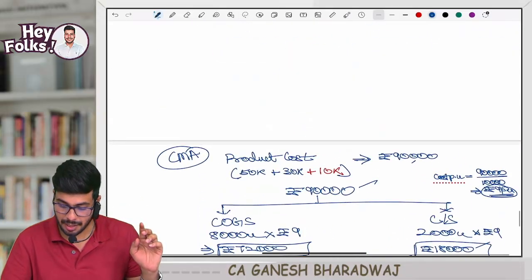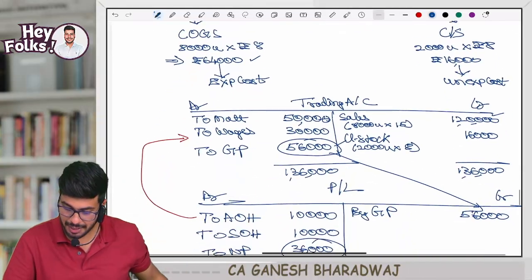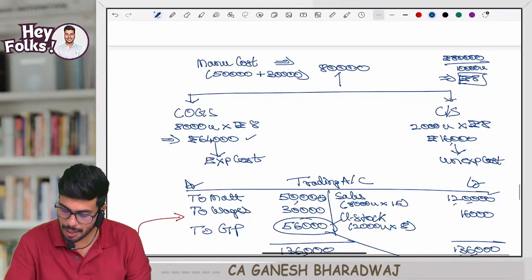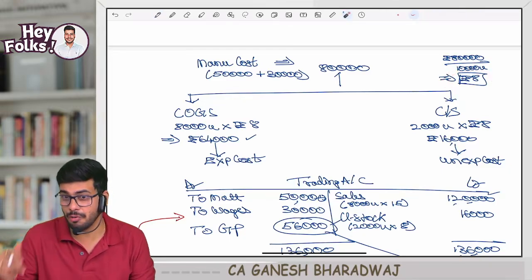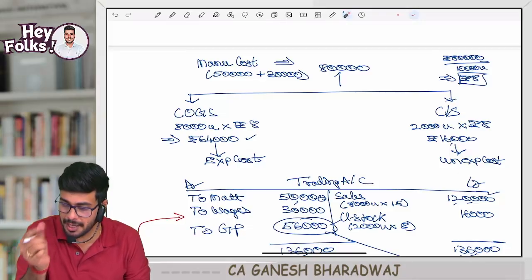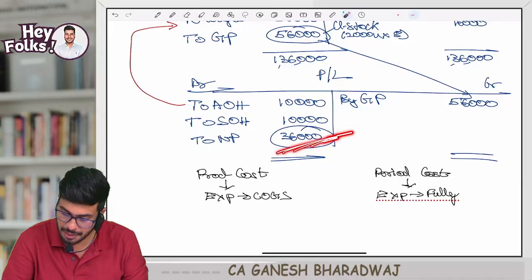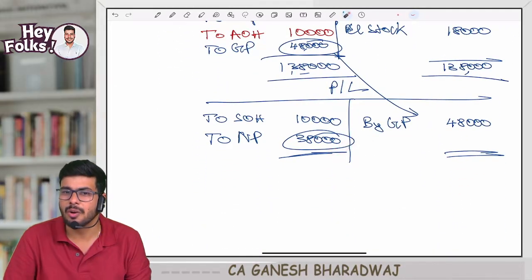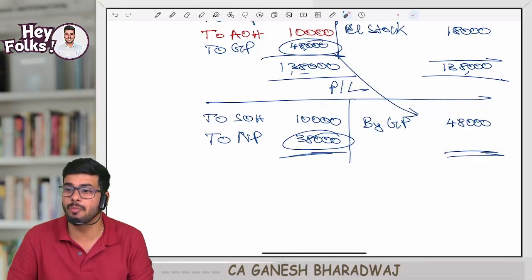Now what happened in the first part where I said the correct approach? Every unit I valued at 8 rupees. Now we valued at 9 rupees. Because of this change in the composition of expired and unexpired cost, what happened? In the first scenario, what was the total profit finally? 36,000. Now what is the profit? 38,000. Why, sir? Why is this difference? Why right now am I having more profit?